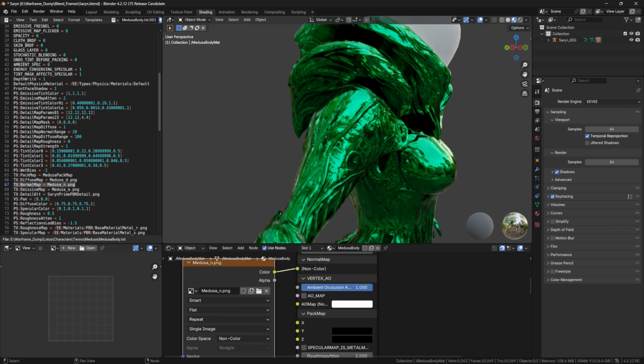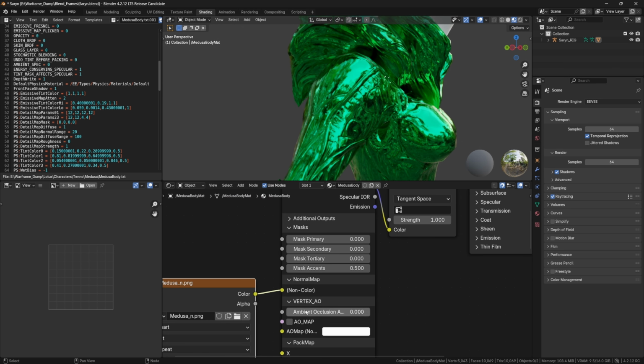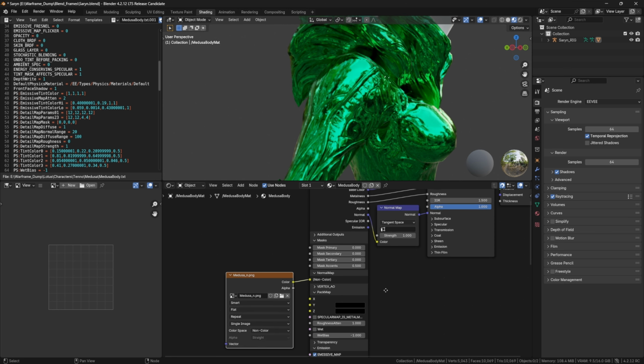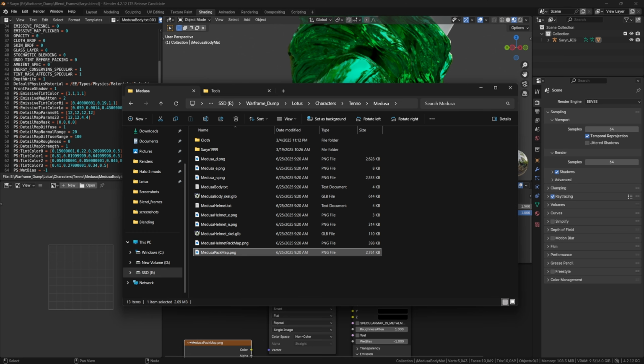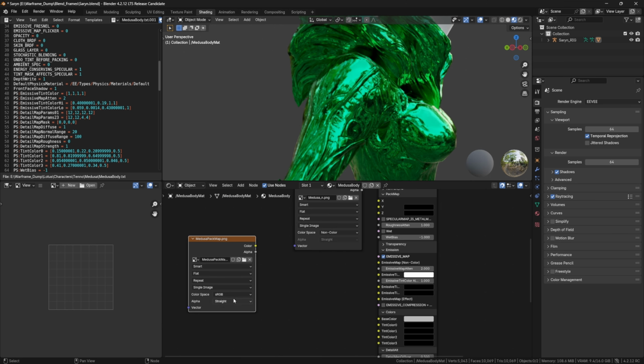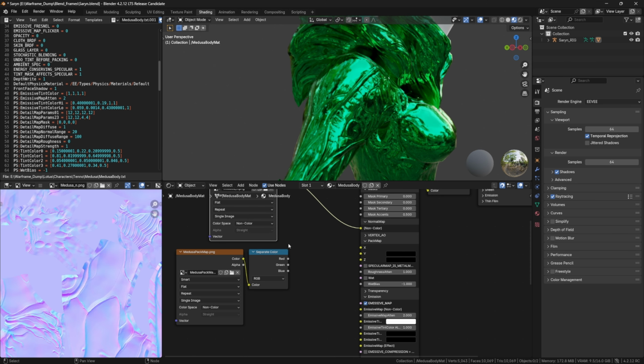Ambient occlusion, we're going to want to make sure is off. We are not using that in that. This particular... We're going to use this, but not with this particular setting. So next we're going to need to look for our pack map. Pack maps, that's another thing we're going to set to non-color. And for this shader, we're going to need to split it, separate color. You can use the separate XYZ as well.